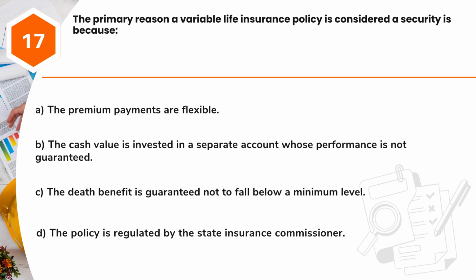Question 17. The primary reason a variable life insurance policy is considered a security is because A. The premium payments are flexible. B. The cash value is invested in a separate account whose performance is not guaranteed. C. The death benefit is guaranteed not to fall below a minimum level. D. The policy is regulated by the state insurance commissioner.